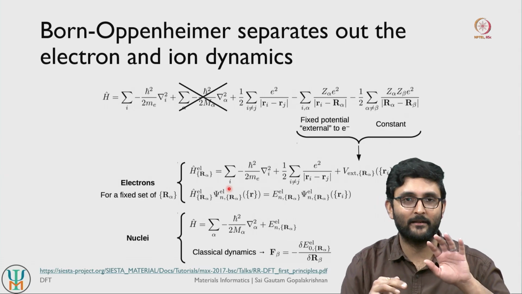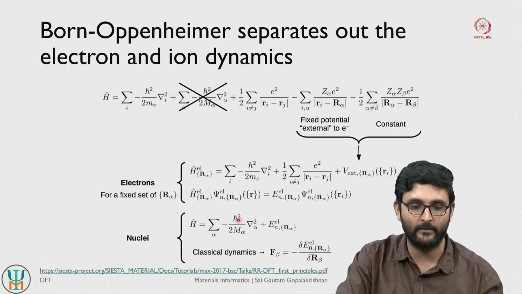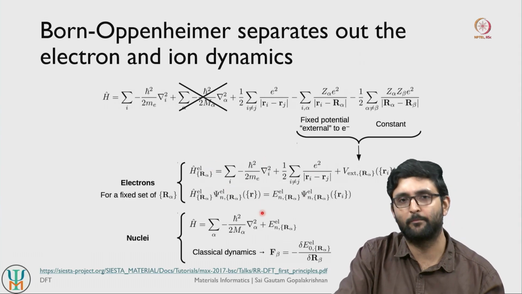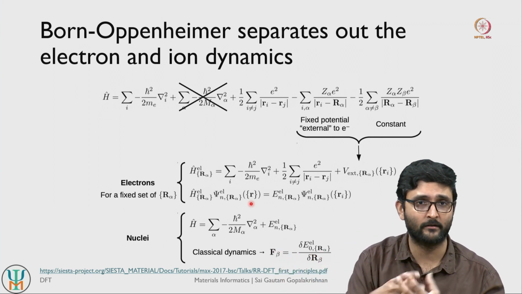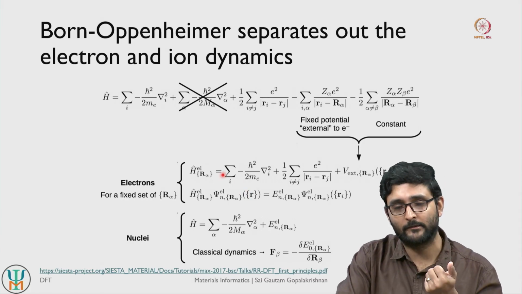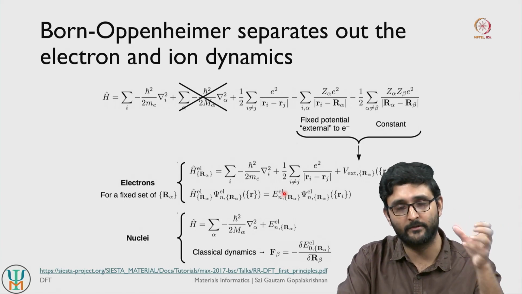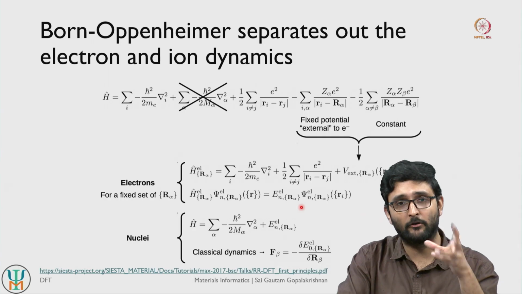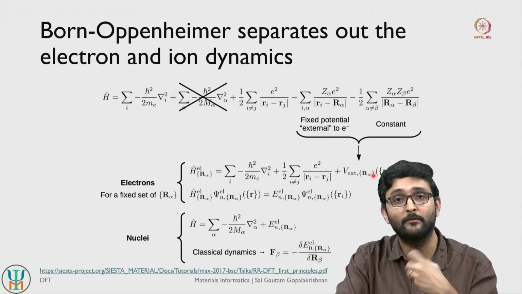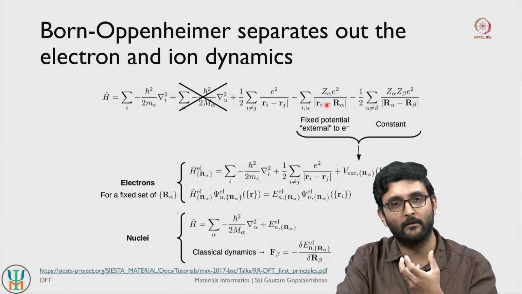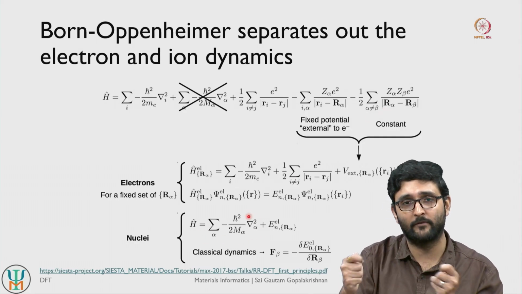So we now see that the electronic motion has been completely decoupled from the nuclear motion, right. So we first solve for the electronic motions, so we identify an appropriate wave function that can model all our electrons. We do not have to model the nuclei here, only the electrons. Once we identify an approximate wave function, we can then calculate the energies associated with the electrons, given the position of the nuclei. And once we know the position of electrons, we can then recalculate the forces that the nuclei are experiencing due to attraction from the electrons and also their own repulsions amongst themselves, and then we can model the motion of the nuclei, right.